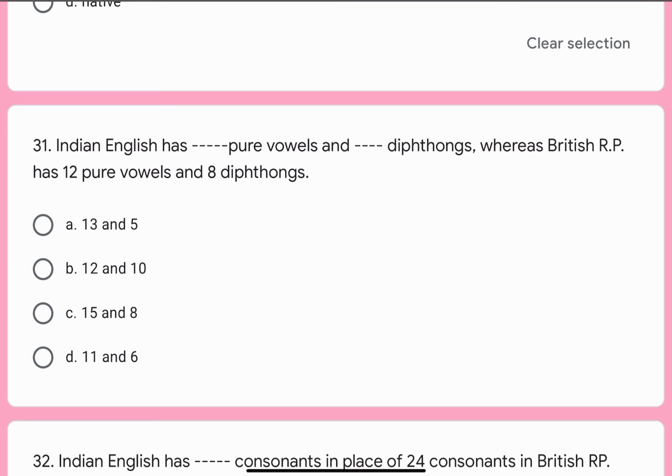Question number 31. Indian English has dash dash pure vowels and dash dash diphthongs, where British RP has 12 pure vowels and 8 diphthongs. Options are A. 13 and 5, B. 12 and 10, C. 15 and 8, or D. 11 and 6.